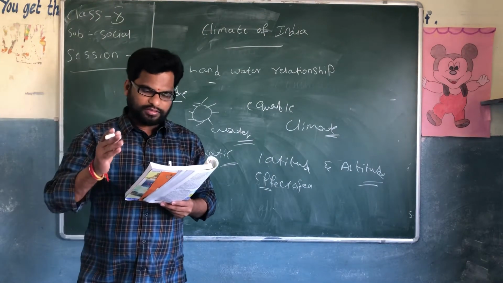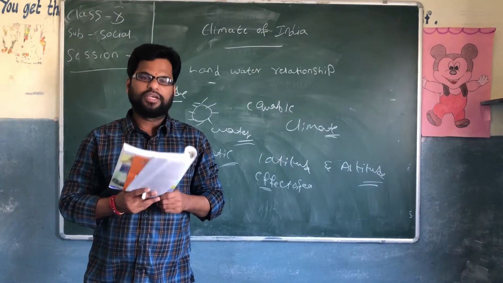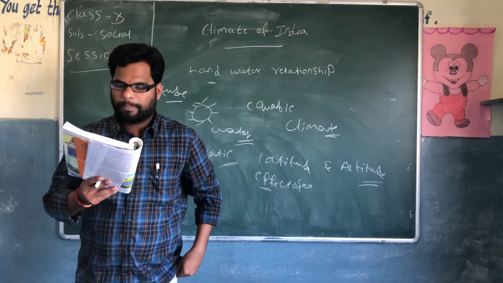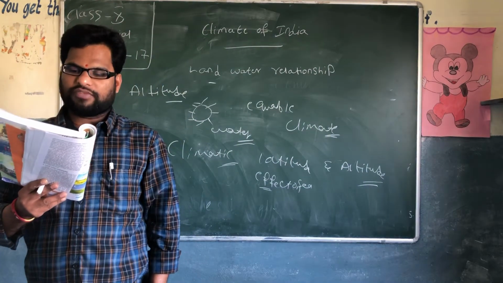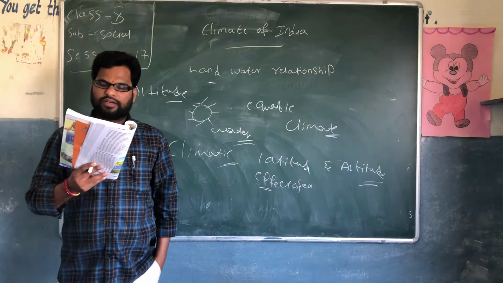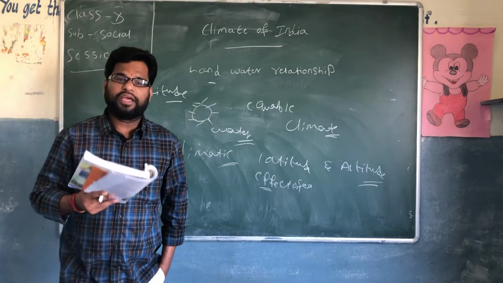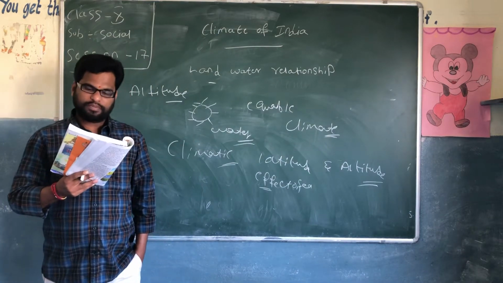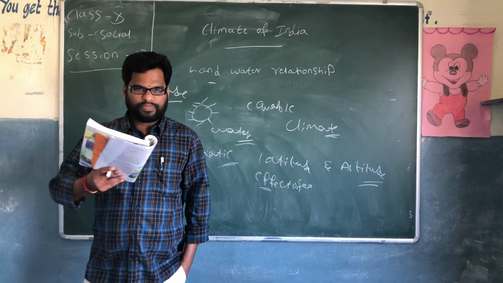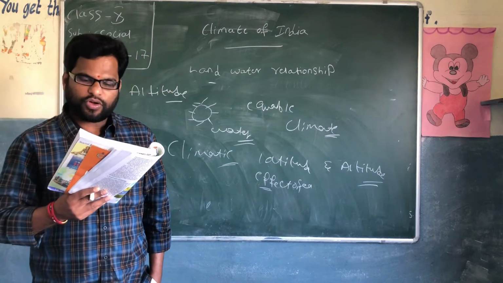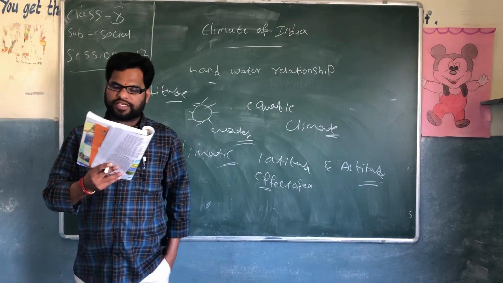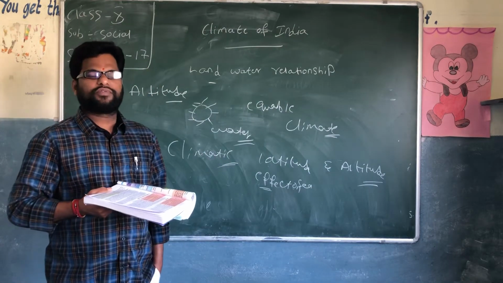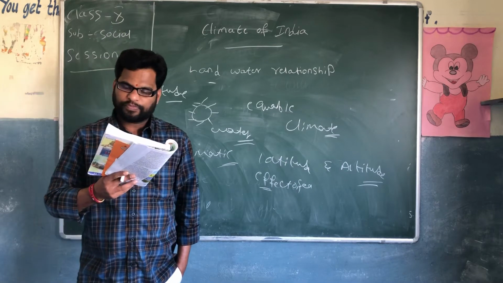Now altitude, what is that? We have learned the temperature decreases as altitude increases. Yes, altitude increase అవుతున్నప్పుడల్లా temperature అనేది decrease అవుతూ ఉంటుంది. Hence hills and mountains have lower temperatures than locations on the plain. Yes, hills and mountains లో తక్కువ టెంపరేచర్ ఉంటుంది when you compare with general locations. Therefore the relief or altitude of a region influences the climate of the area. Obviously, altitude వల్ల the climatic conditions of an area or land change.